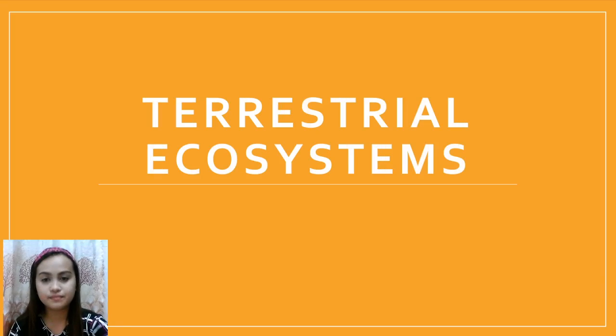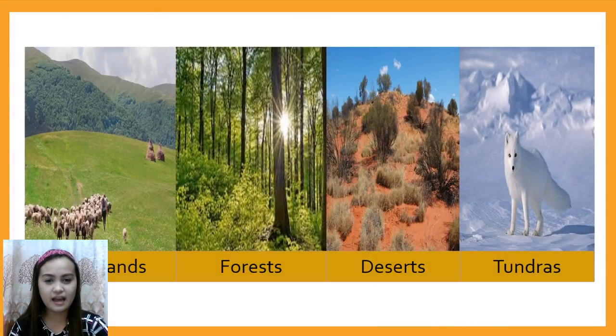Okay, let's go to the examples of terrestrial ecosystems. Again, what are terrestrial? Occur on land, lupa. Okay, we have the examples: grasslands, forest, deserts, and tundras. So look at the picture.